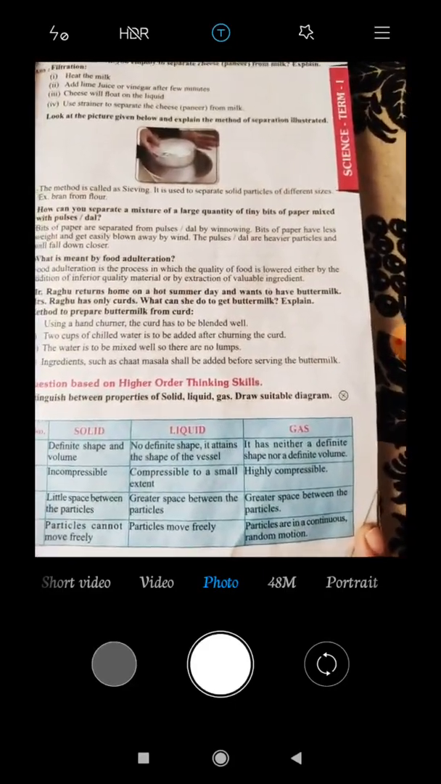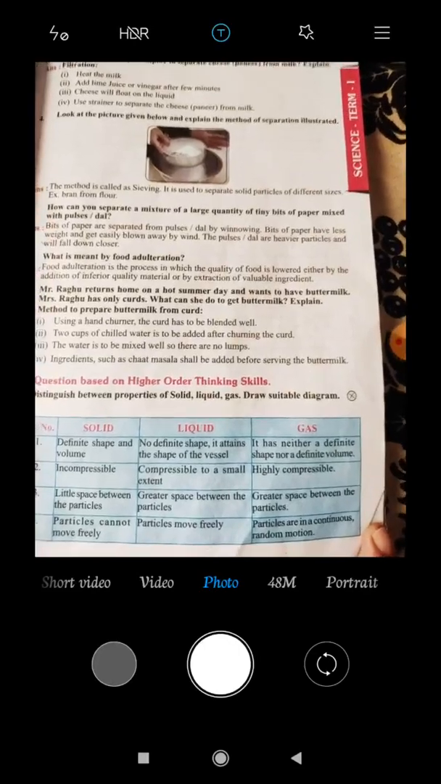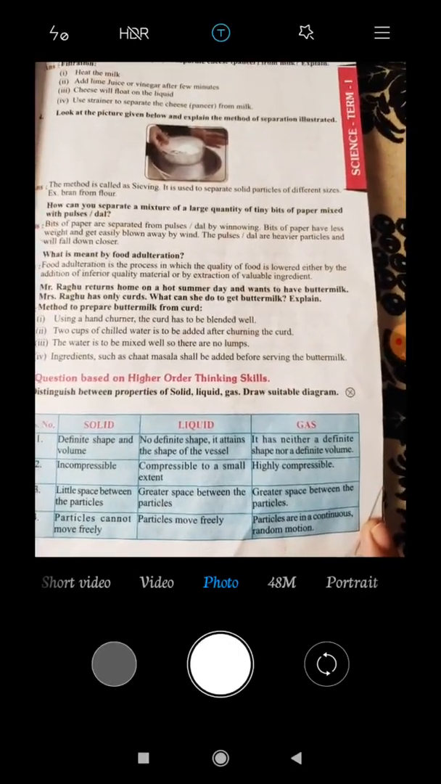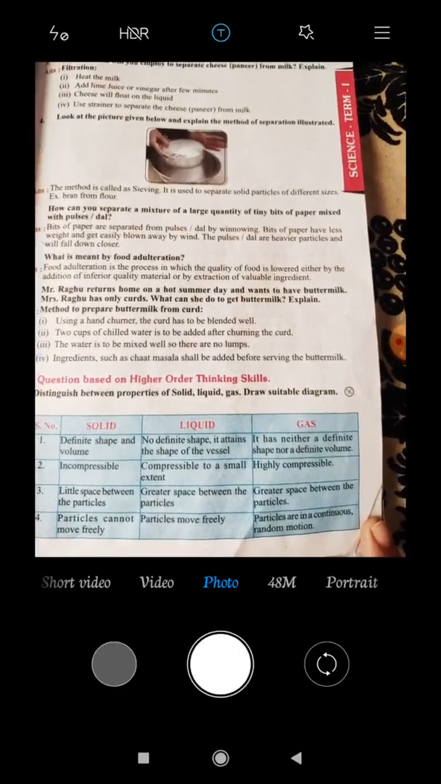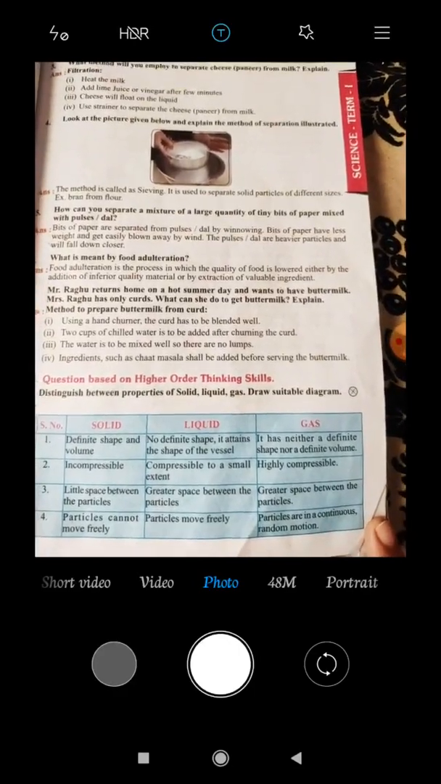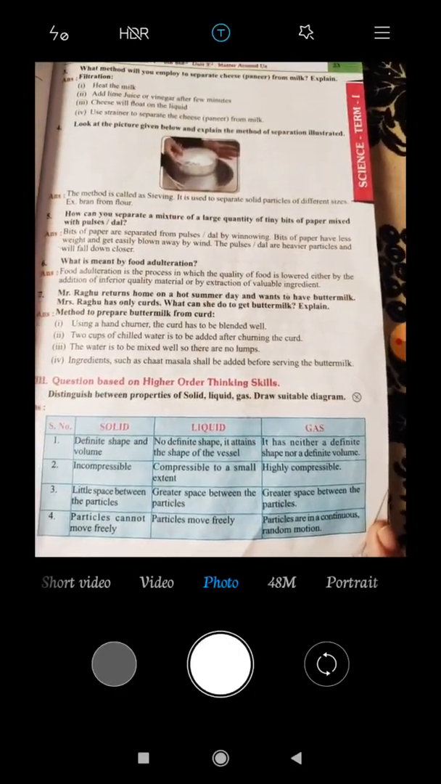Next, liquid state. First point, no definite shape. It attains the shape of the vessel. Compressible to a small extent. Greater space between the particles. Particles move freely.